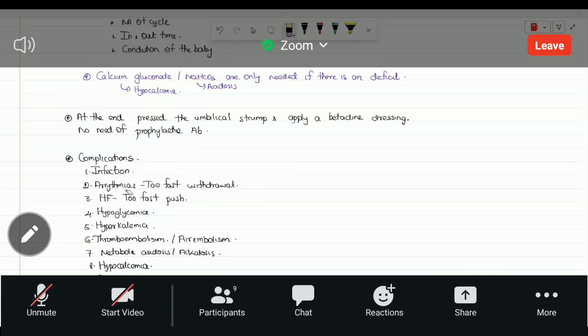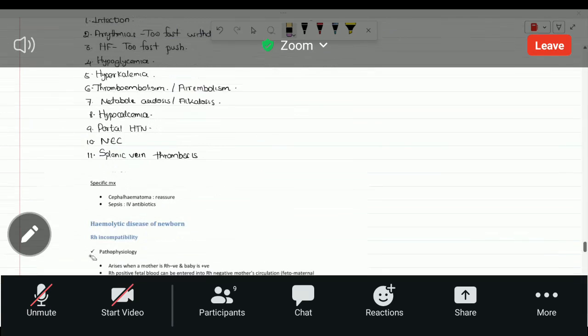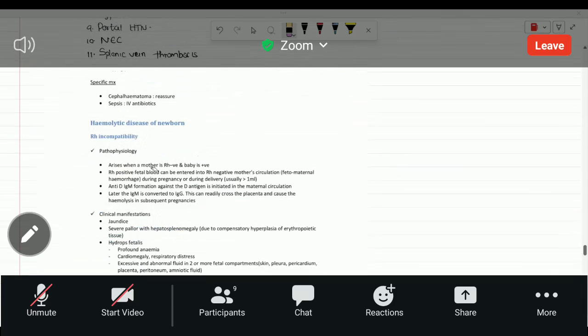All the other complications can occur during the blood transfusion. So just go through the list. Sometimes they may ask in MCQ, but that is also so rare because they can have a lot of good questions other than this.